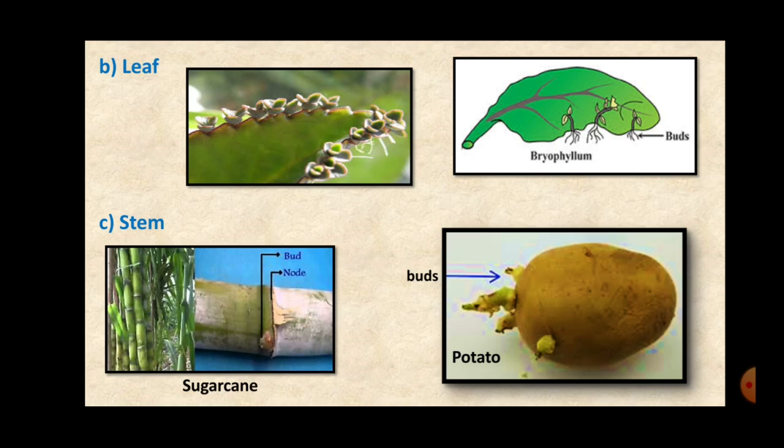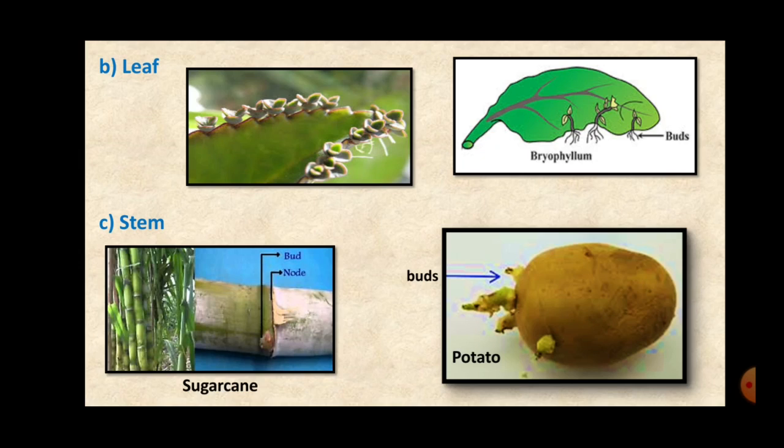In sugarcane, you might have seen that the nodes are there, and on the nodes the buds are found. You can see in the picture also, students. So when the sugarcane is to be sown, again it is cut into pieces, but again the condition is that each node or each piece should have a bud, and when it is sown in the soil, on the arrival of favorable conditions, these buds give rise to a new plant.